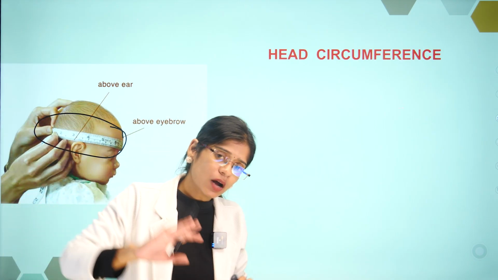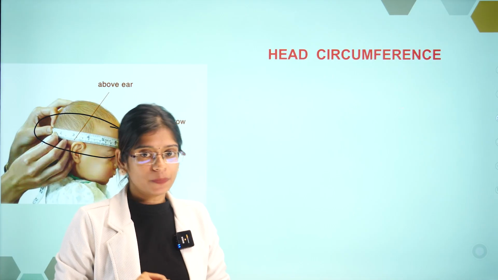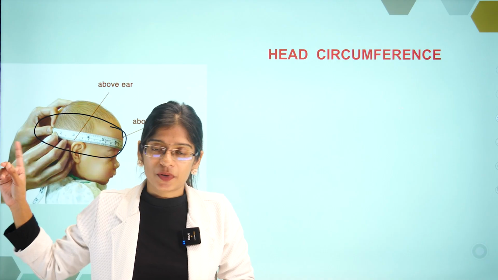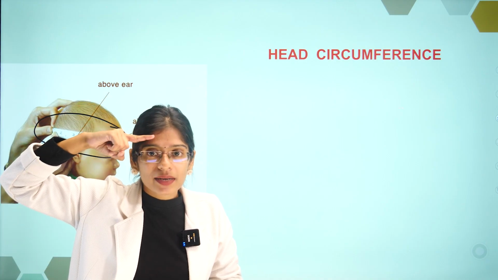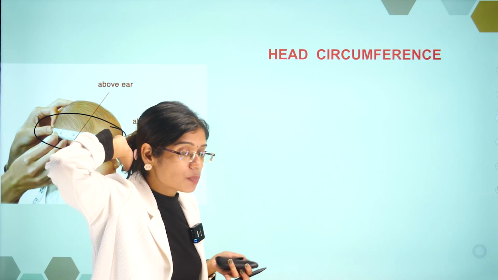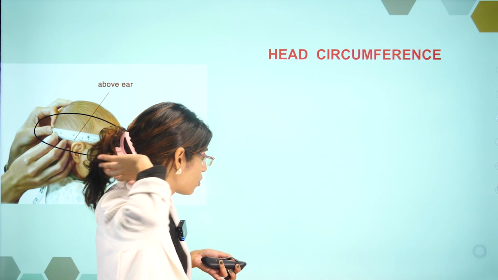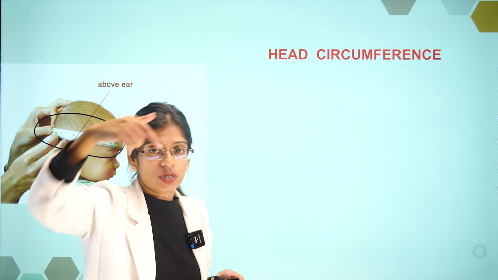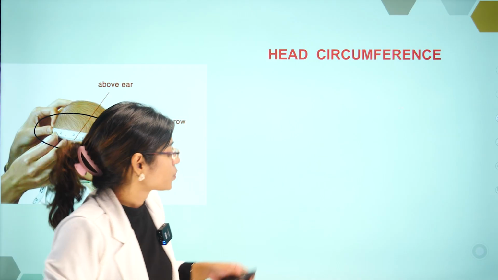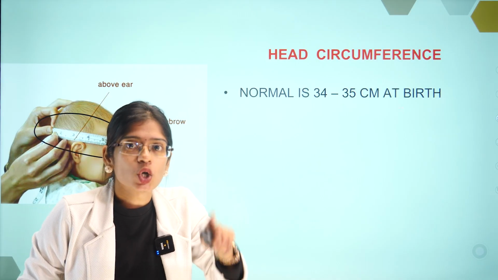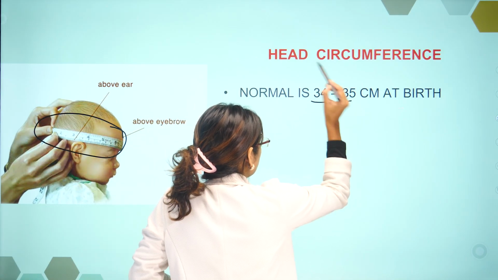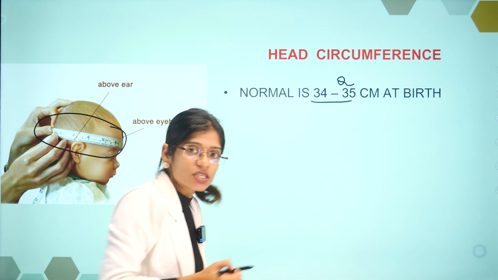About head circumference, this is how you will measure it, and how it will progress over time. You take the measuring tape, and the supraorbital ridges is one landmark, you place it here, and the occipital protuberance, the prominent region at the back of your head, is the other. In this area you have to keep the tape, and then measure. So the normal head circumference of a baby at birth is 34 to 35 centimeter.